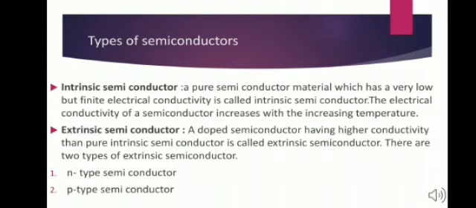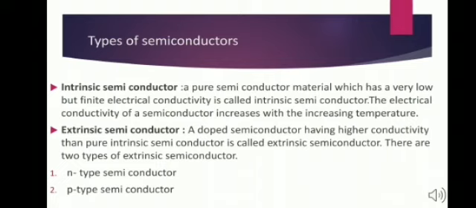It is interesting to note that the electrical conductivity of a semiconductor increases with increasing temperature. This is because the number of electrons with sufficient energy to get promoted to the conduction band increases as the temperature increases.